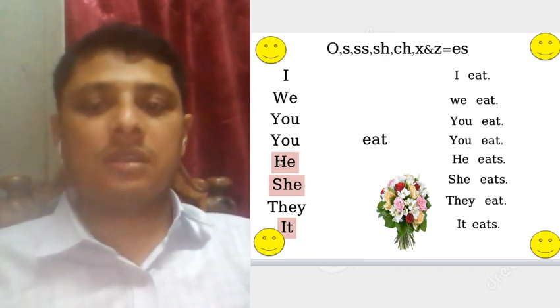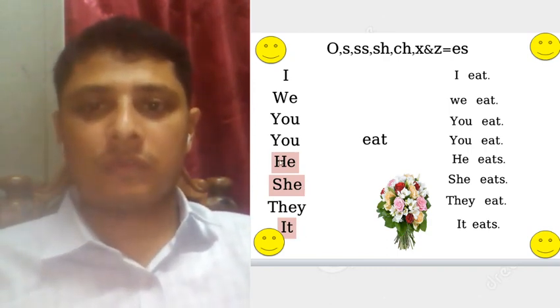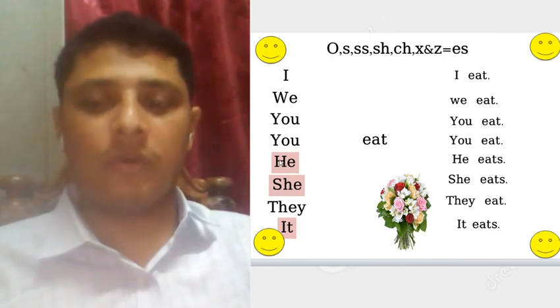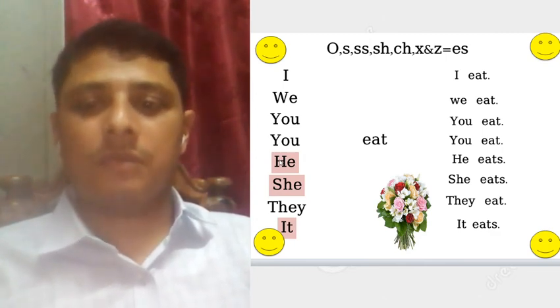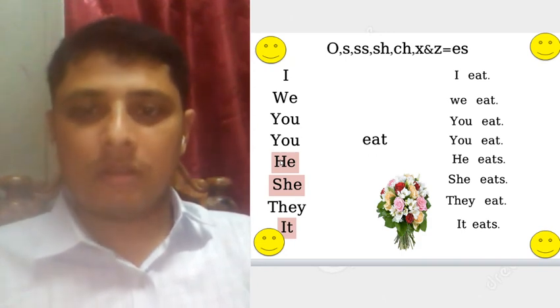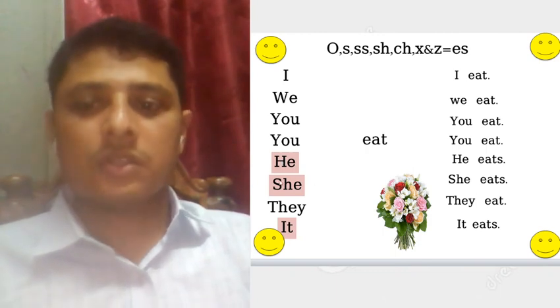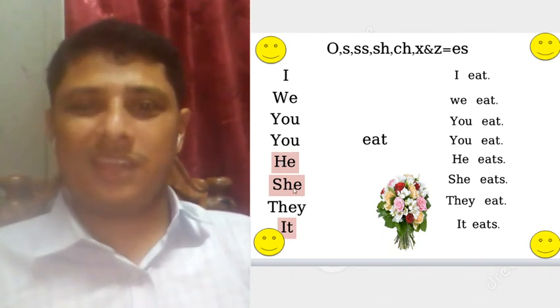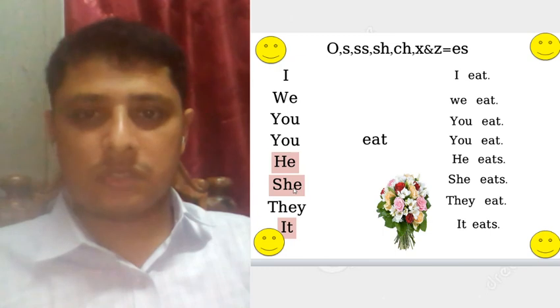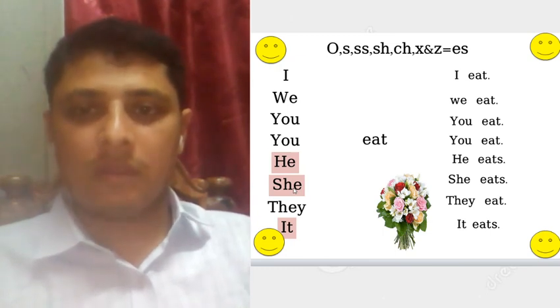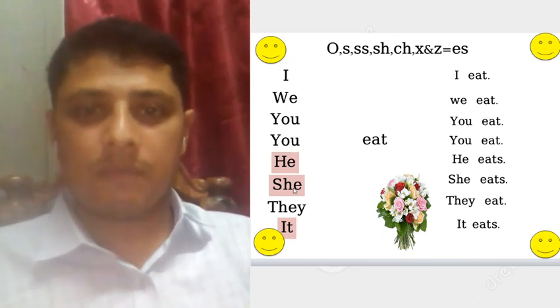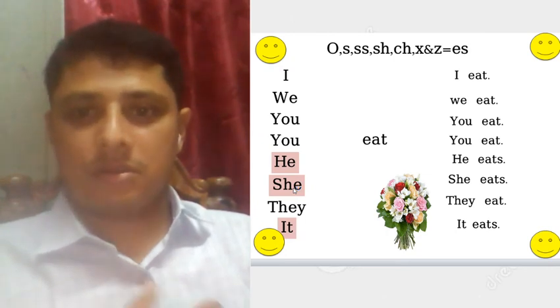He, you can tell the name of a male person, like me, Milon, like Rohim, like Korim. She, that is your sister's name, a single name, like Rohima, like Shefali.